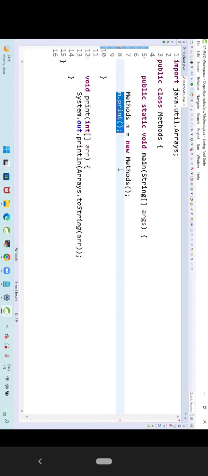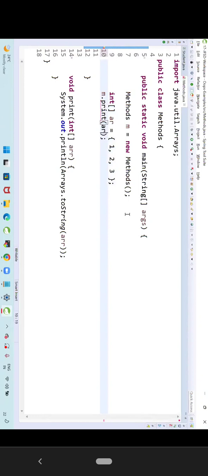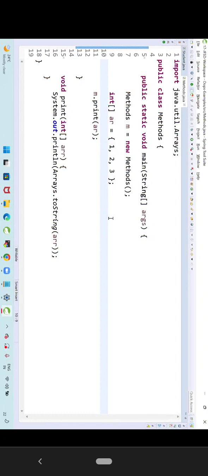Now, I cannot call the method directly because the method has a parameter. What is the parameter of the method? An array. So now, can I create one array and pass that array as the input? Yes. Now it is valid. Guys, methods will be a little confusing. Once you understand methods, it will become easy to write any kind of program. Okay, let me show you.